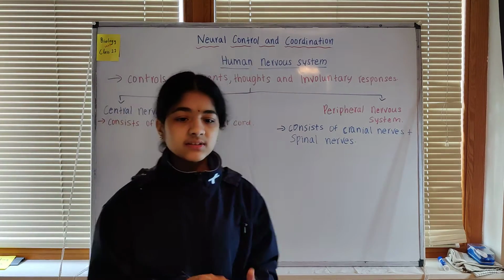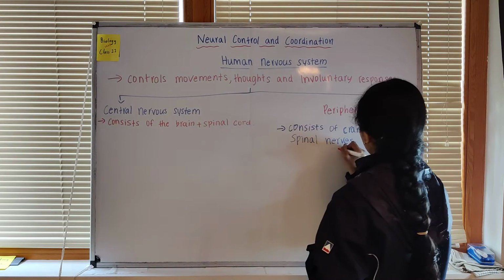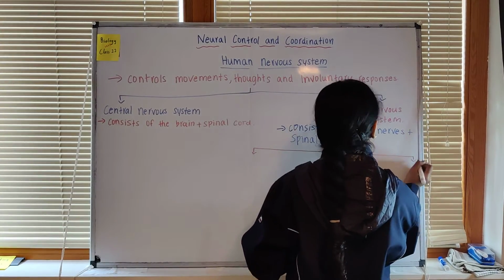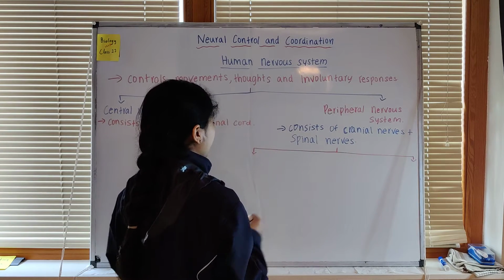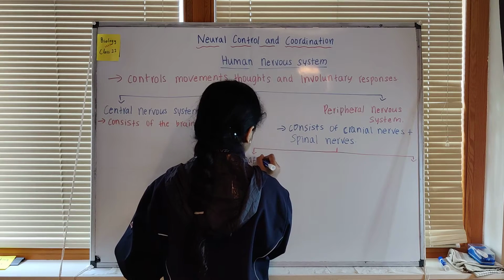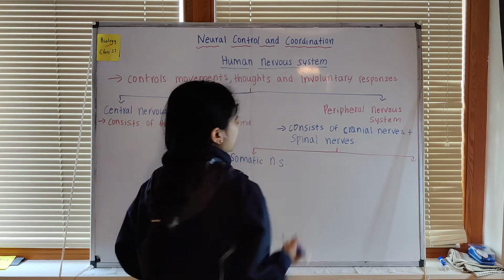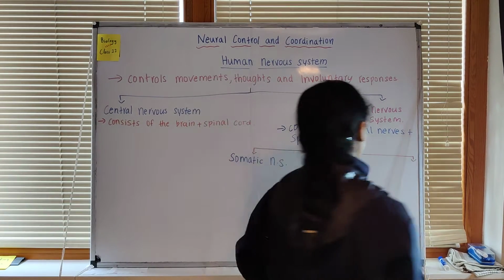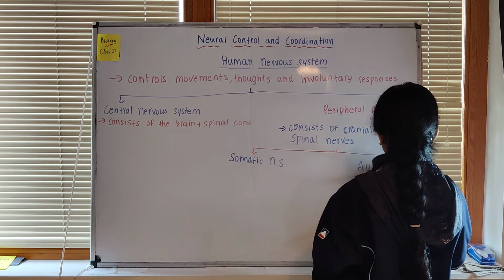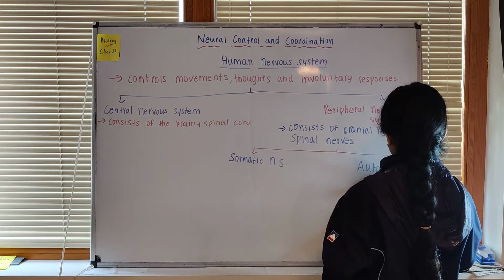The peripheral nervous system can be divided again into two categories. The first one is known as the somatic nervous system, and the second one is known as the autonomic nervous system.